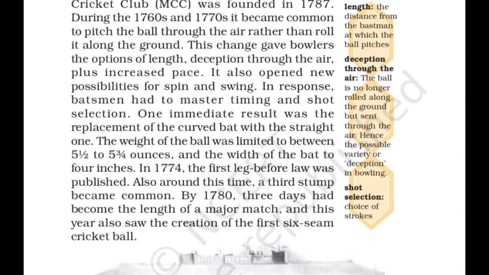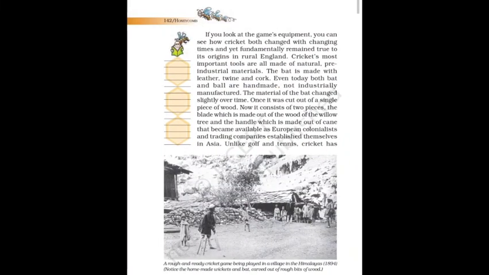By 1780, three days had become the length of a major match. Three days was the time duration of a match, and this year also saw the creation of the first six seam cricket ball. Seam means stitched, a leather ball like a Kookaburra. The first six seam cricket ball.